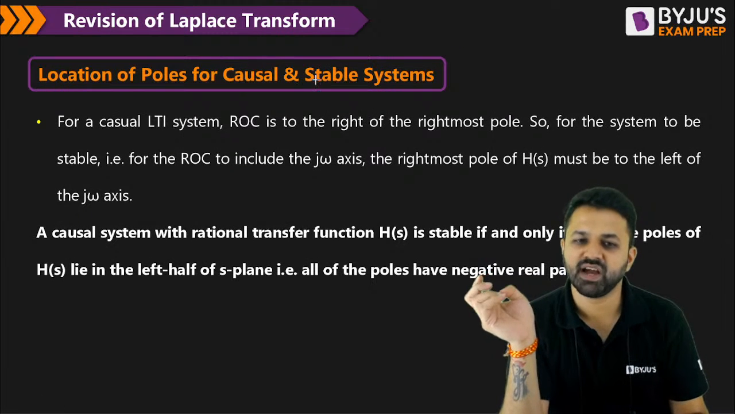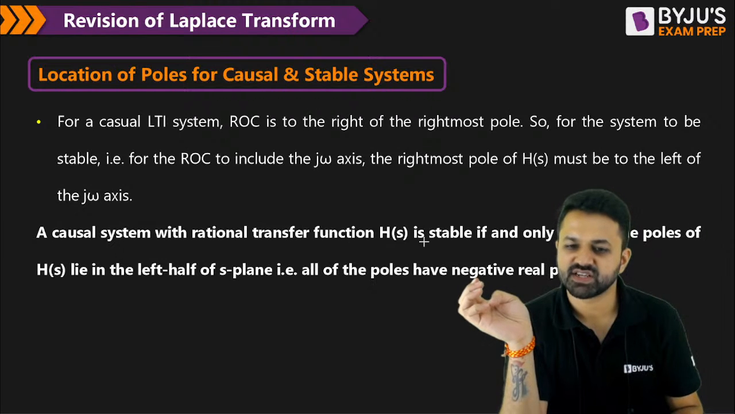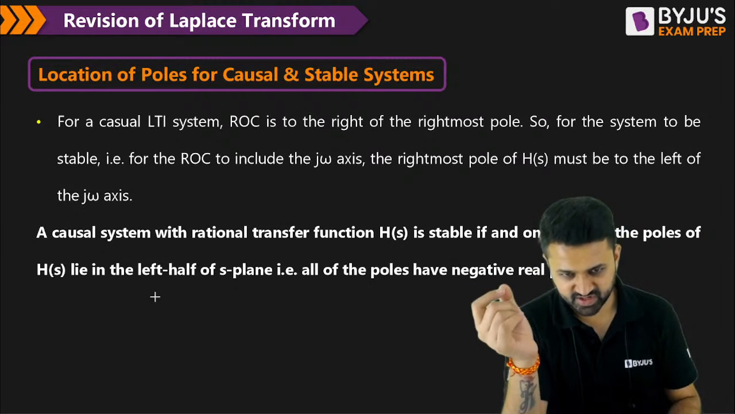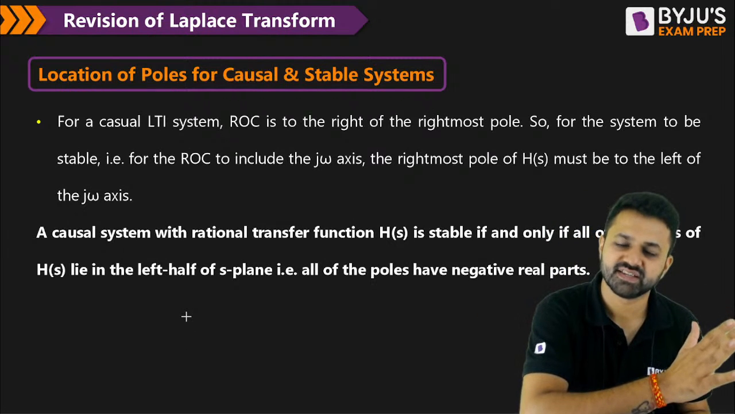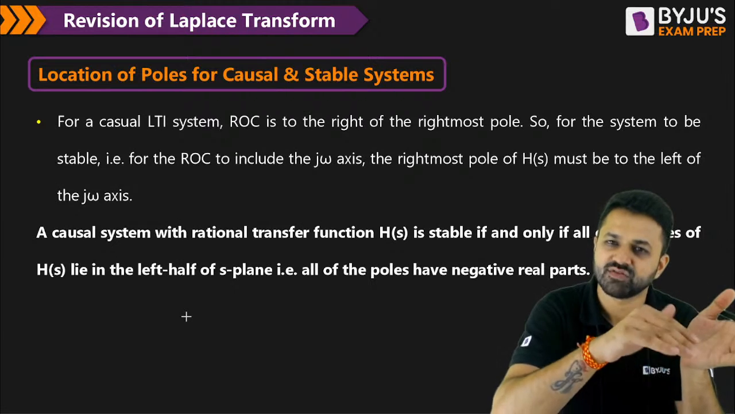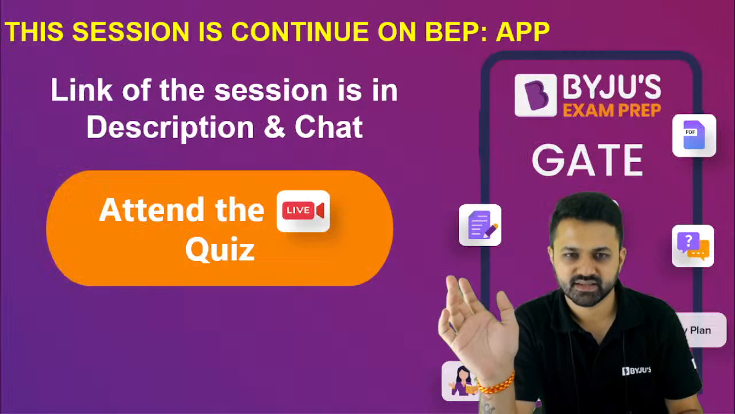Location of the poles for a causal and stable system. A causal system with a rational transfer function H of s is stable if and only if all the poles lie in the left half of the S plane. Because when all the poles lie in the left half of the S plane, only then will the ROC be to the right of the rightmost pole and include the j omega axis.